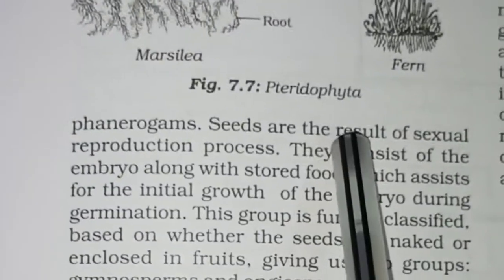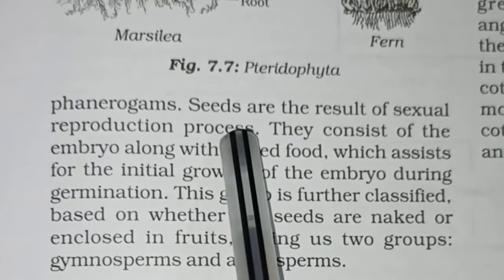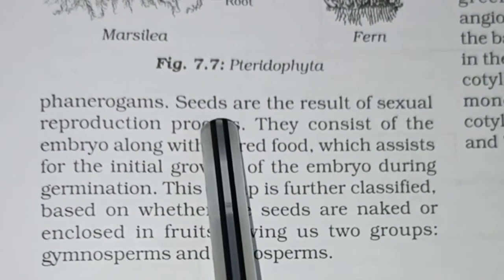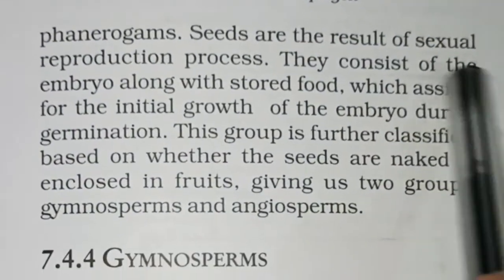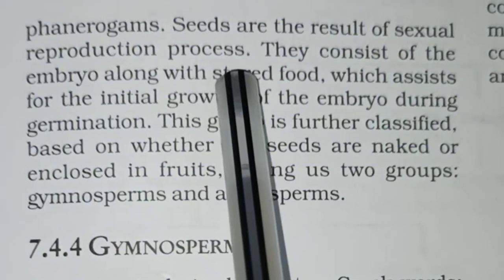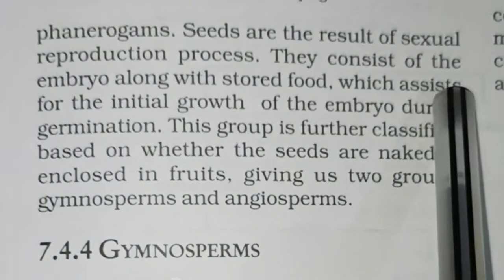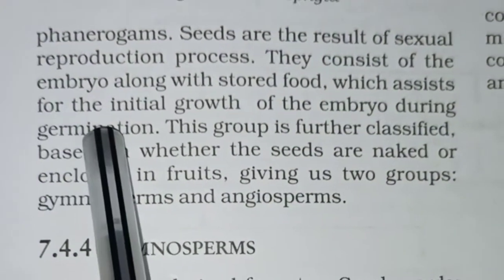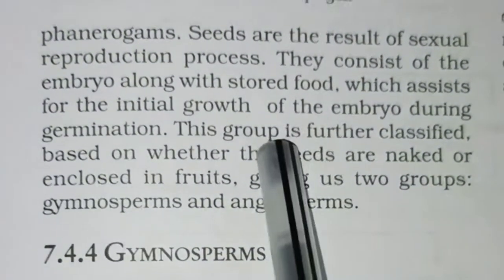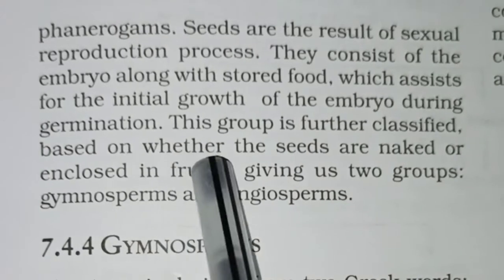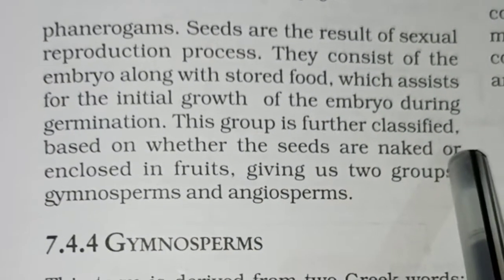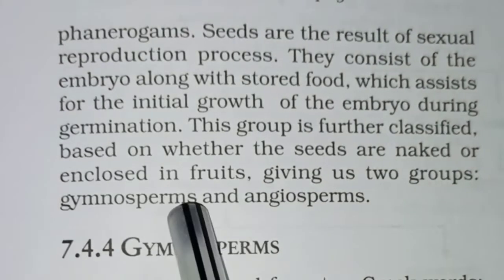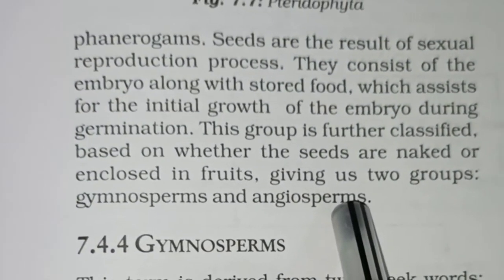Seeds are the result of the sexual reproduction process. How are the seeds produced? Because of the sexual reproduction process. They consist of the embryo along with stored food, which helps in the initial growth of the embryo during germination. And this group is further classified based on whether the seeds are naked or enclosed in fruits, giving two groups, gymnosperms and angiosperms.